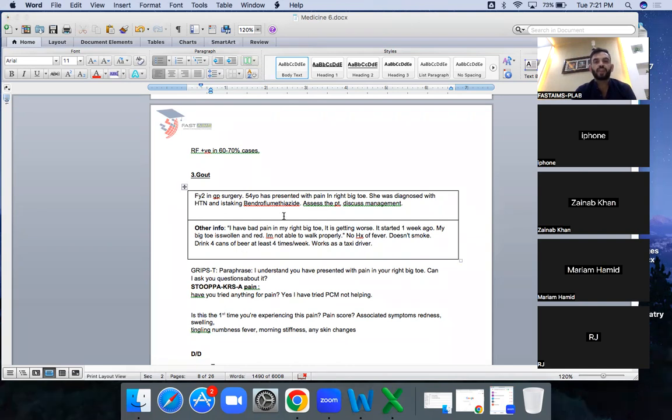This is very much typical. You cannot forget to ask this because this is actually very typical to gout. And in the management part, you are going to tell the patient that this is because of the medication they're taking, and we need to shift that to another medication that we are going to discuss later.